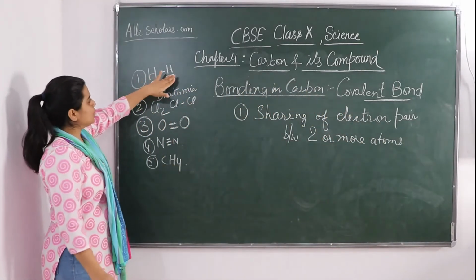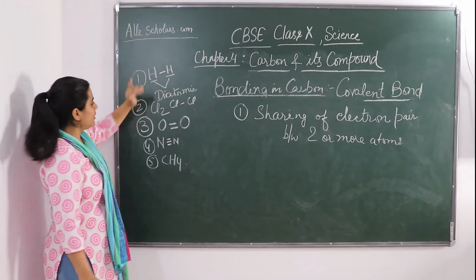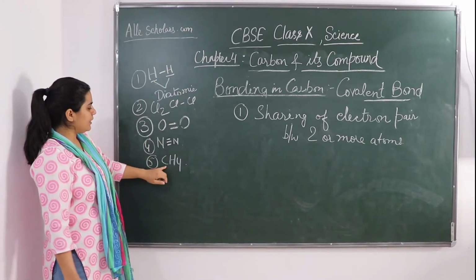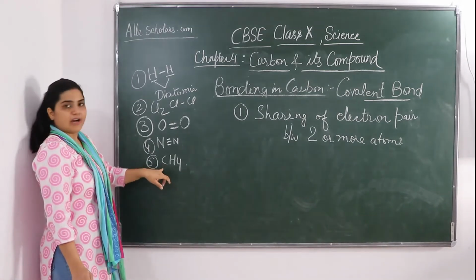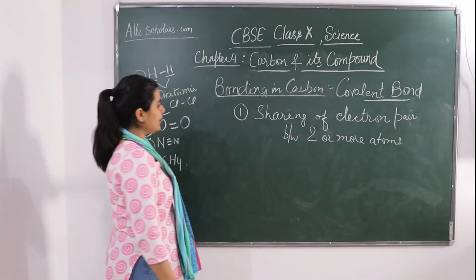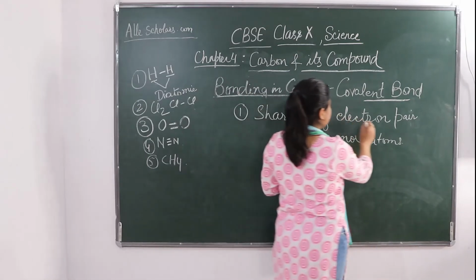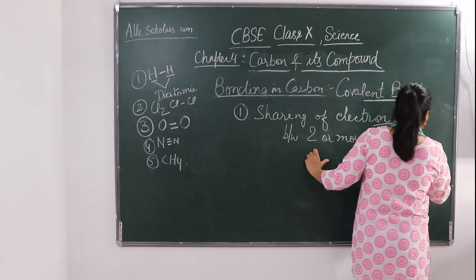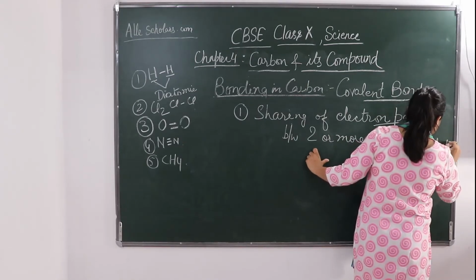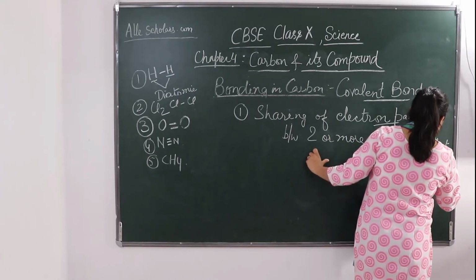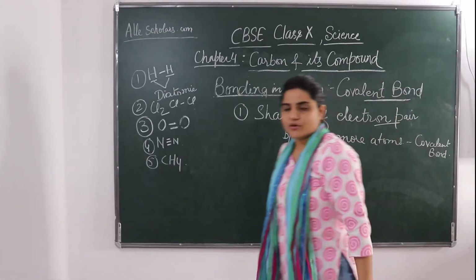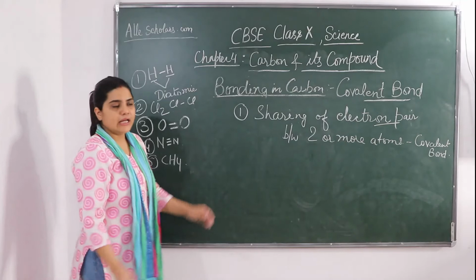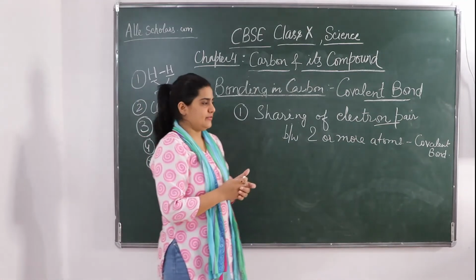You have seen two atoms are sharing the electron, again two, again two, again two, and here 4, 1, 5 atoms are sharing the electrons. So if sharing of electron pair is there, it is called as what? Covalent bond. So in covalent bond, sharing of electrons is there. But whereas in previous we have studied about ionic bond, that was having a transfer of electrons.